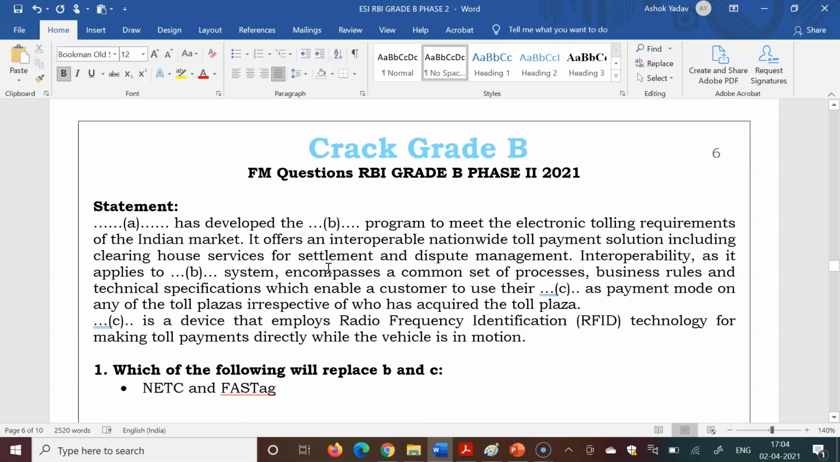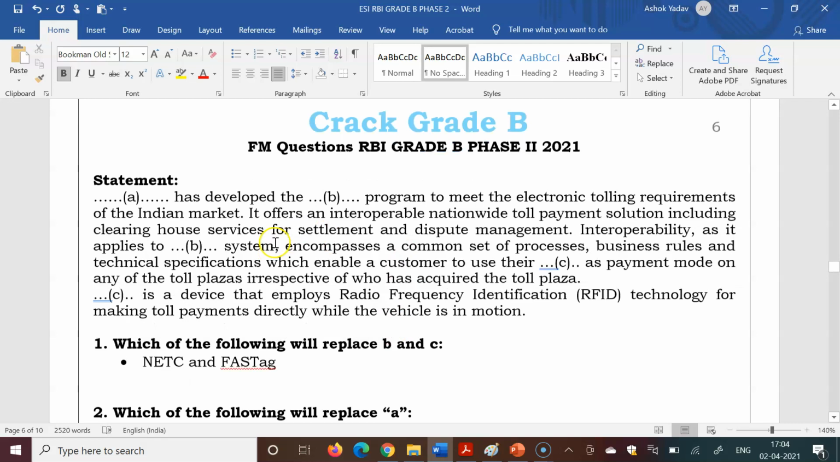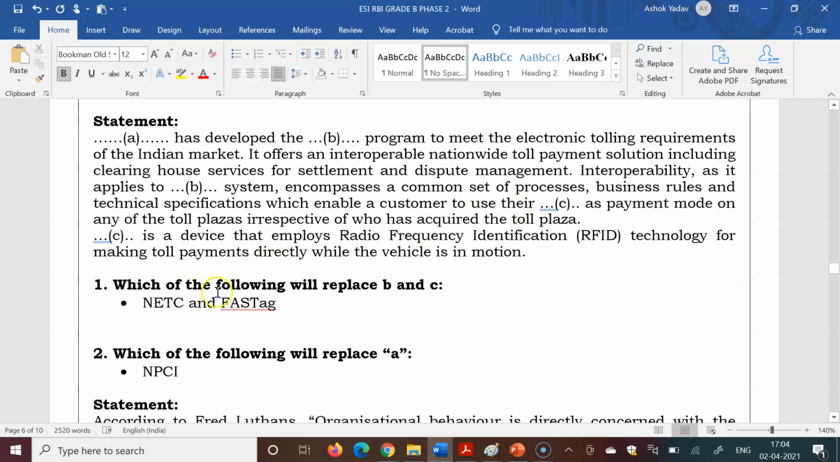A paragraph was given, with blanks in place of words, and the question was which of the following will replace B and C. You can easily guess from the options that NETC, National Electronic Toll Collection, and FASTag will replace B and C. And which of the following will replace A?